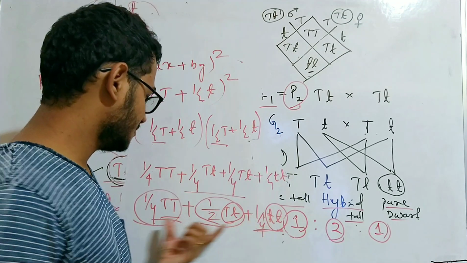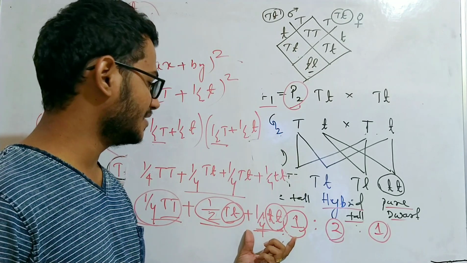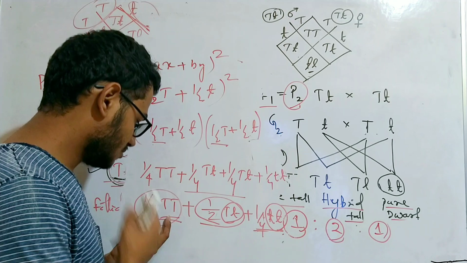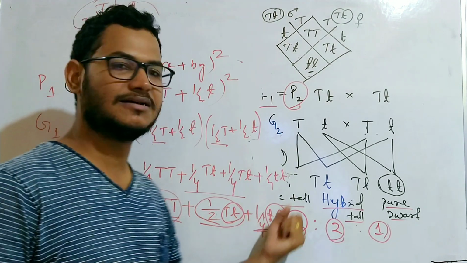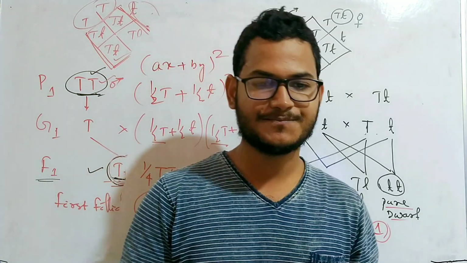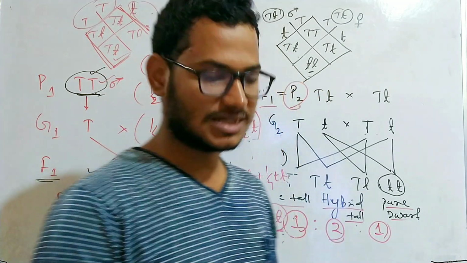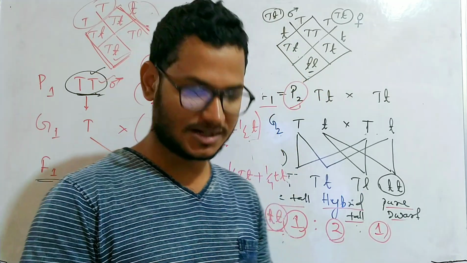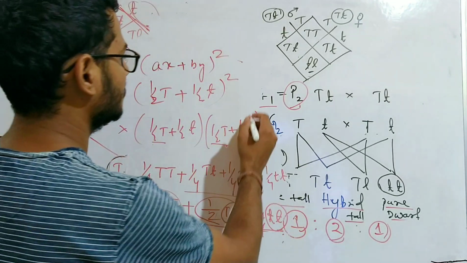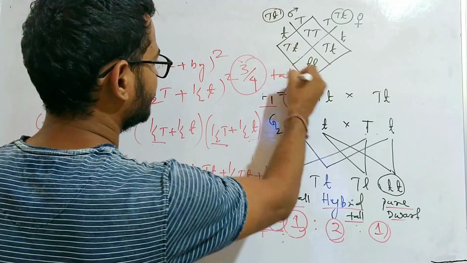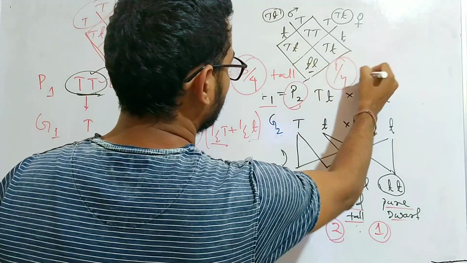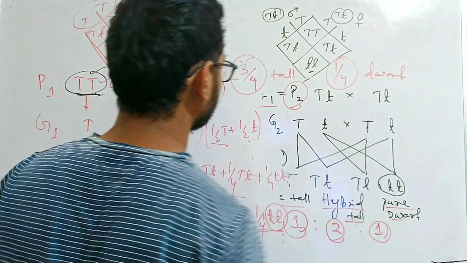So this is the result of Mendel's monohybrid cross, that is 1/4 are pure tall, half are hybrid tall, and 1/4 are pure dwarf. Another thing is also there in the F2 generation, the phenotypic ratio is 3:1. That means 3 of 4 are tall and 1 of 4 are dwarf.